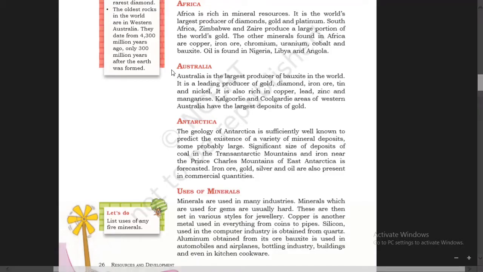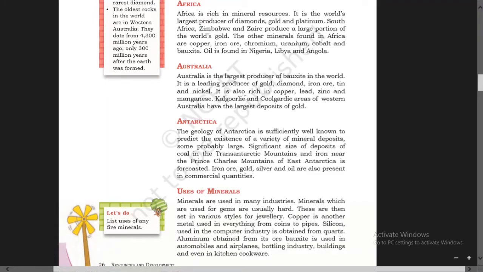The next continent is Australia, the island continent. Australia is the largest producer of bauxite in the world. It is a leading producer of gold, diamond, iron ore, tin, and nickel. It is also rich in copper, lead, zinc, and manganese.